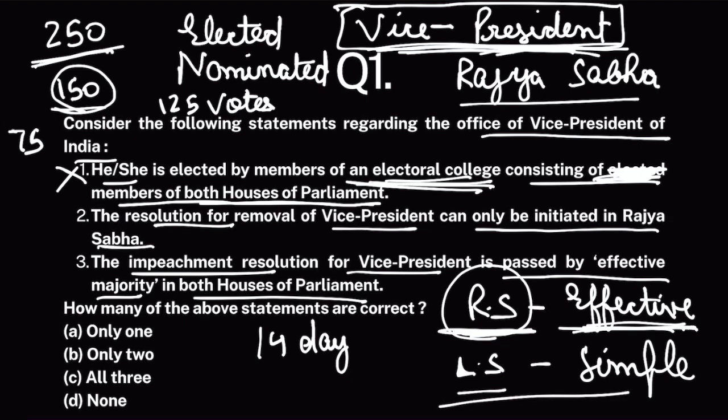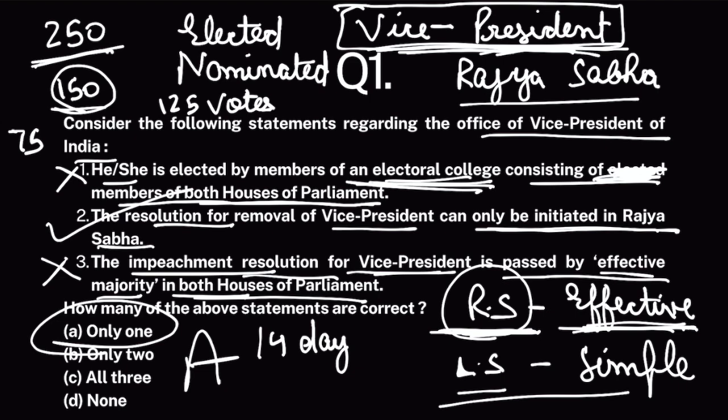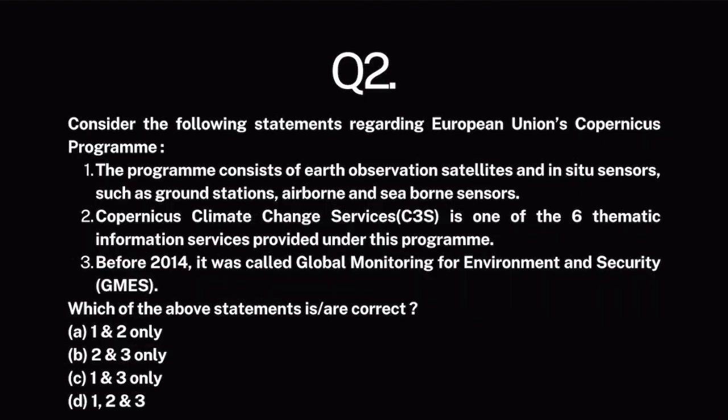So the resolution for removal of vice president can only be initiated in Rajya Sabha. Absolutely correct. The impeachment resolution for vice president is passed by effective majority in both houses. No, effective majority in Rajya Sabha, simple majority in Lok Sabha. All right. So only second statement is correct. Only one statement is correct. The answer is A.